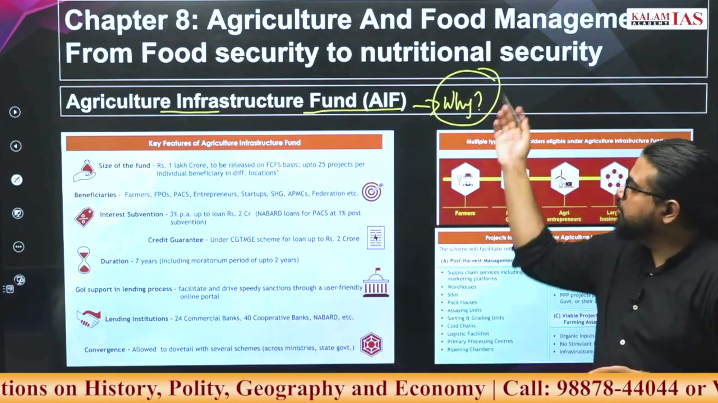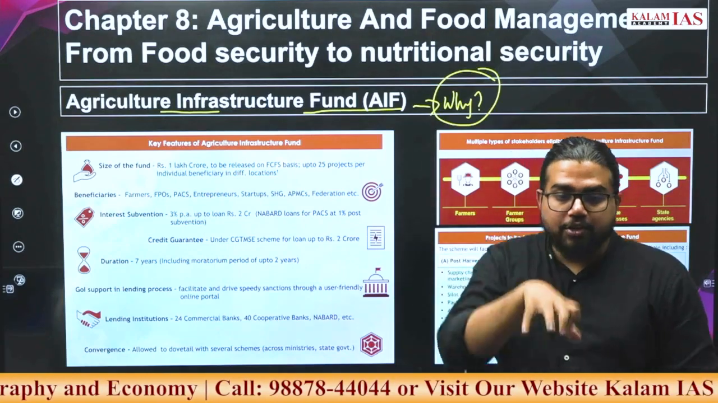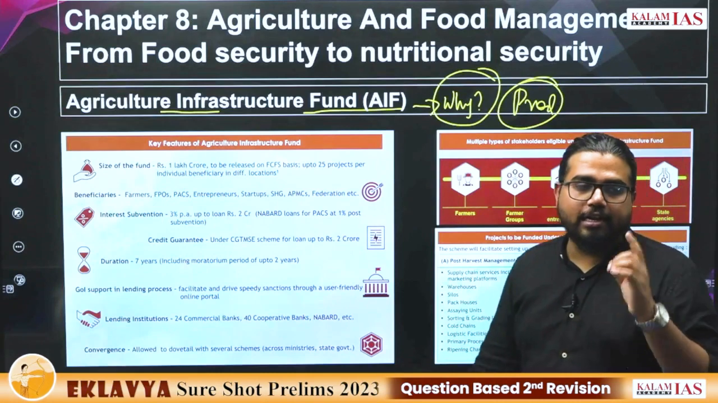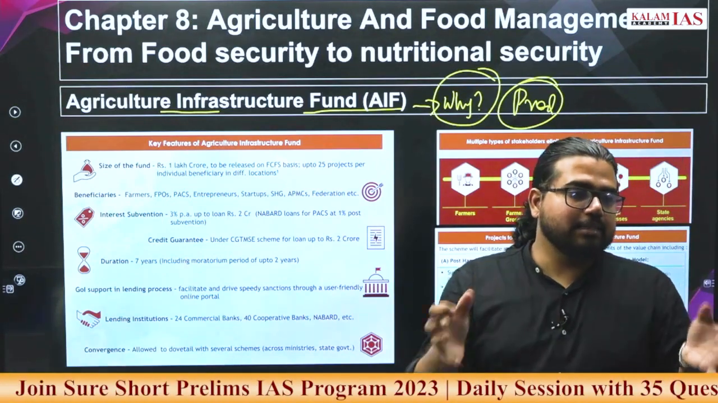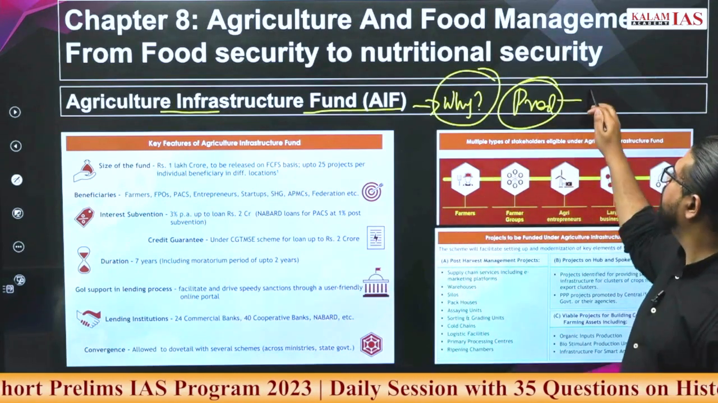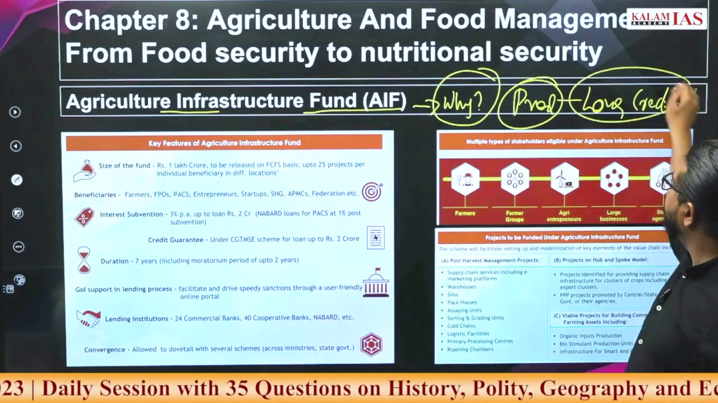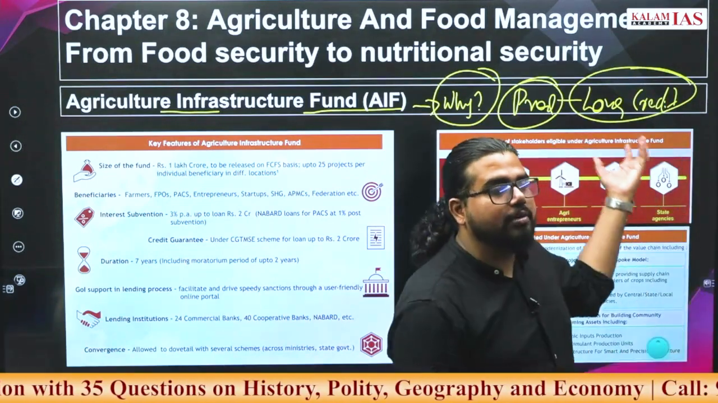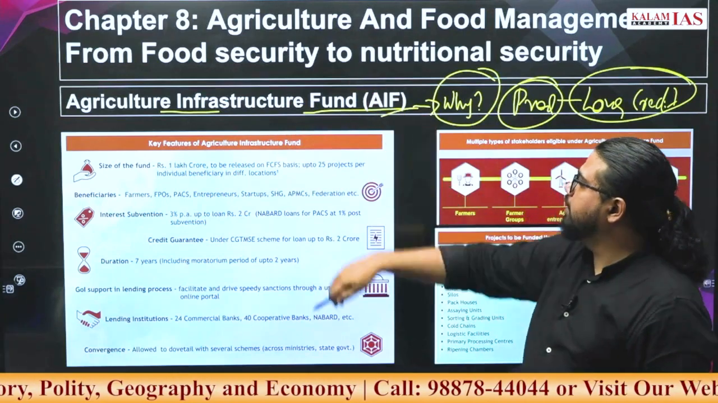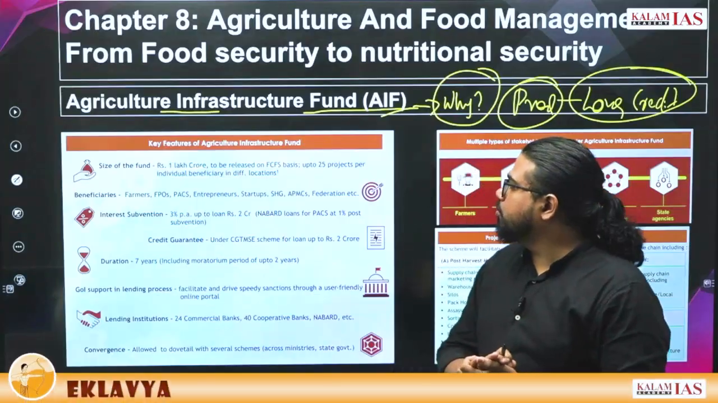But if you really want to improve the agriculture sector, what do we want to improve? We want to improve the productivity. Productivity of agriculture will only improve by increased mechanization, increased use of technology. All this requires long-term credit. So with the objective of increasing long-term credit into the agriculture sector, this agriculture infrastructure fund was formed. The size of the fund is 1 lakh crore.